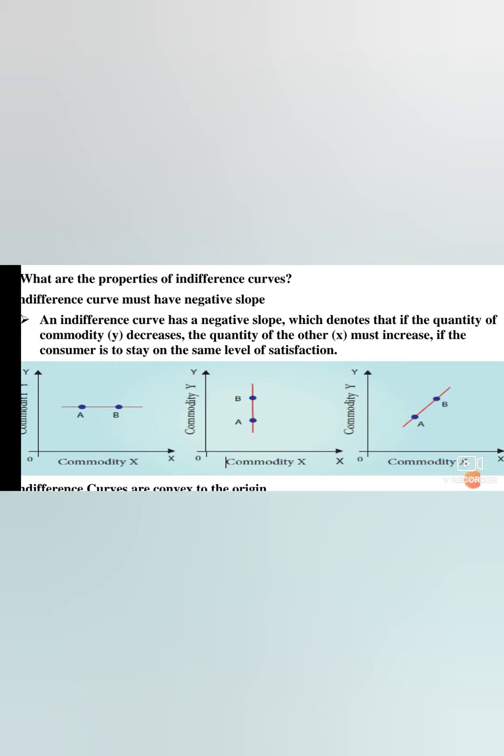First one, negative slope means two variables are negatively related, that is, when x increases, y decreases. When y increases, x decreases, like that. Negative slope means the line goes from left to right, your left hand to right hand. So there is a variation between the negative slope and the positive slope. All the curves will go left to right only, negative slope, okay.